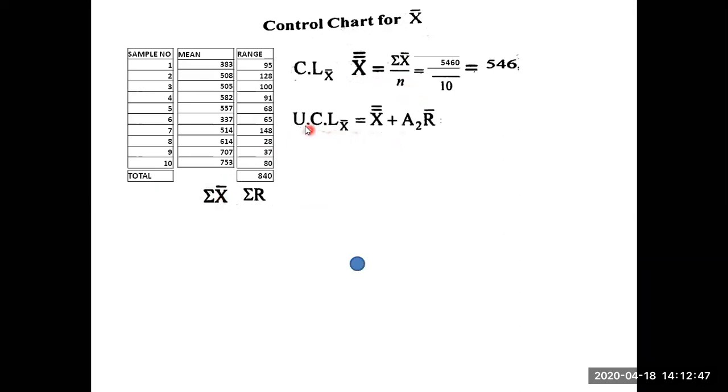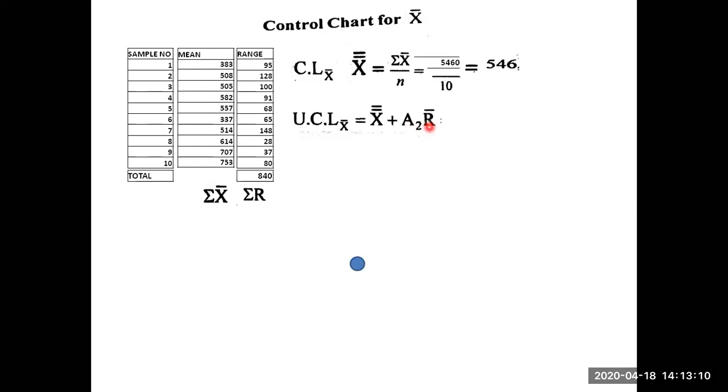Next, U.C.L. stands for upper control line for X bar chart. Formula is X double bar plus A2 R bar. X double bar, how much? 546. A2, already you did the value from the tables, 0.483 something.